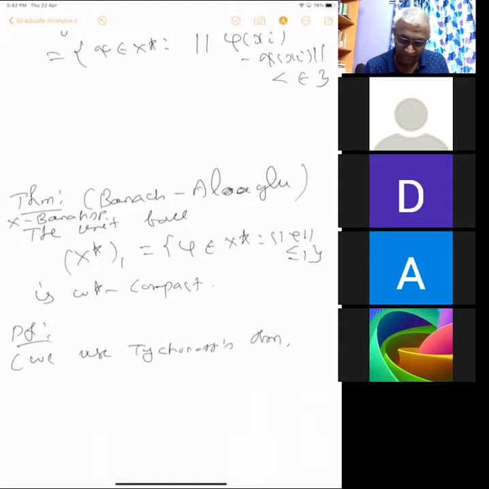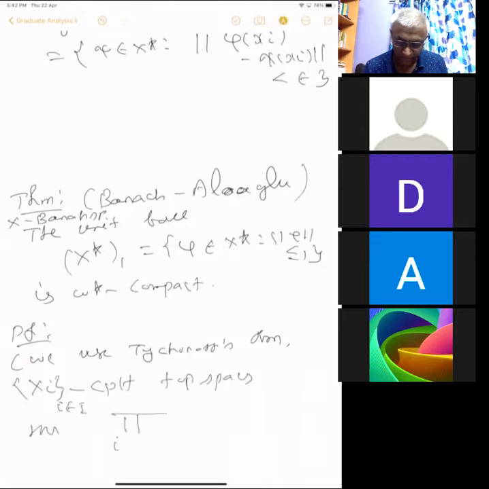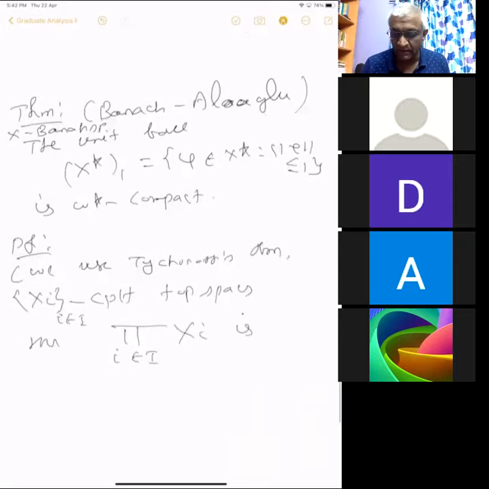It says the following: if you take a collection of compact topological spaces Xi, then the direct product of the Xi is compact. You can take any collection, it need not be finite, it need not be countable, it can be uncountable. The direct product is compact with respect to the product topology. So this is Tikhonov's theorem.